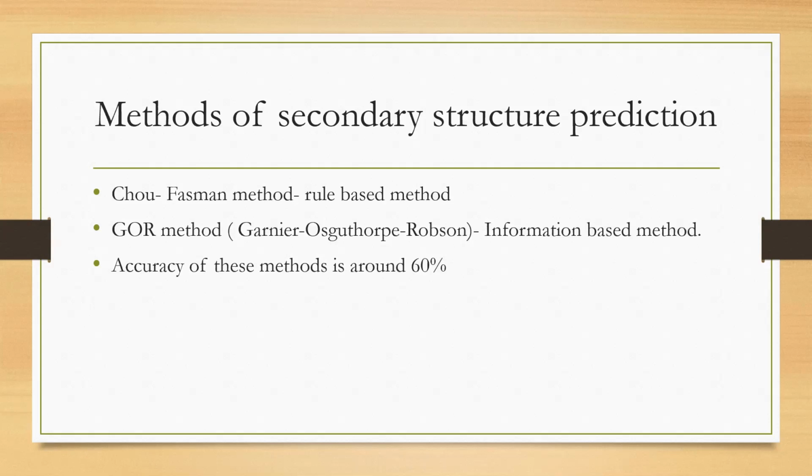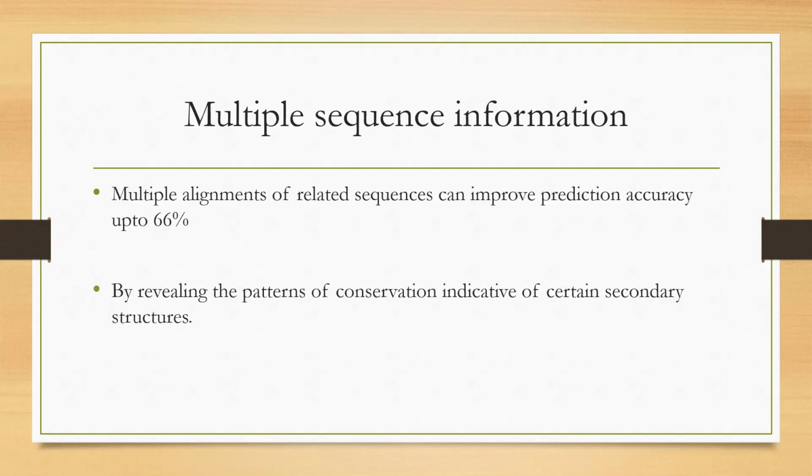So to improve the accuracy of these secondary structure predictions, they have considered multiple sequence information. What is this multiple sequence information and how will it help in improving the accuracy of secondary structure prediction methods? After the prediction, you can go for the multiple sequence alignment of similar protein sequences.